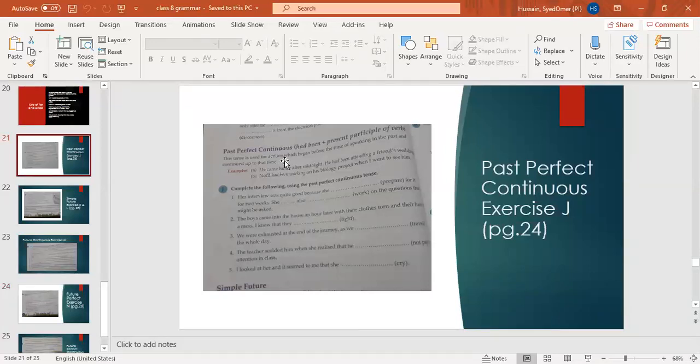Teacher, yes, we use shall with I and we. Mostly, but not necessarily. Shall refers to an obligation. Okay.